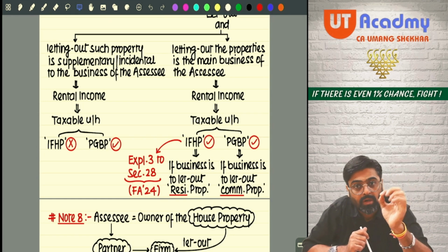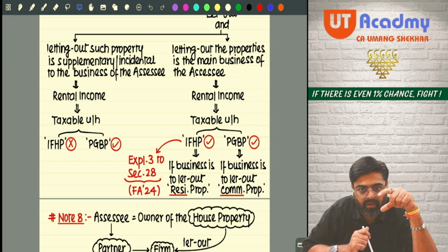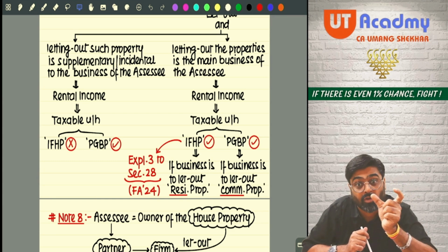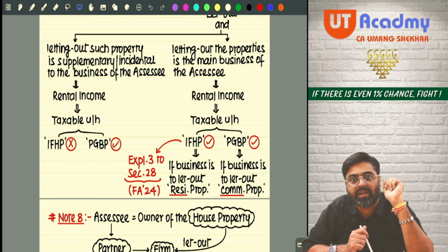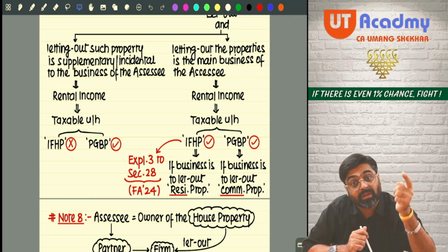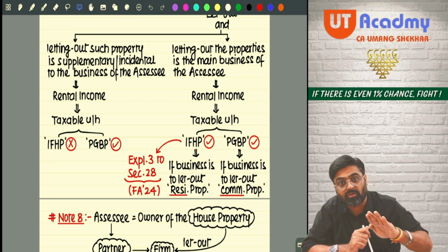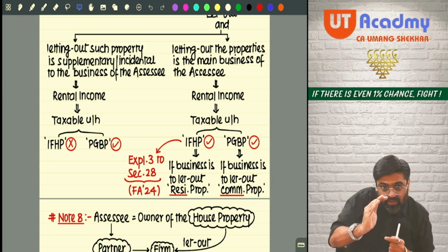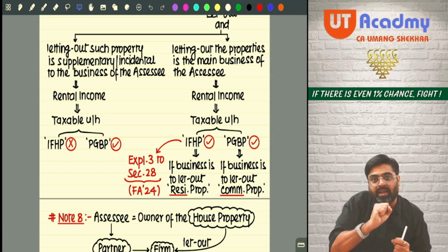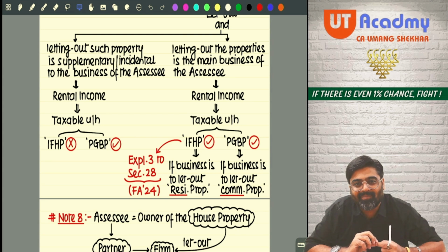And this was proved by looking at their memorandum of association. MOA, right? So whenever a company is formed, there is a MOA, in which the name clause is there, the situation clause is there, and one very important clause, the object clause. With what object is the company getting formed? Third clause, object clause. So in that object clause of the company, it was written that the company is formed to do the business. What type of business? Acquiring the property, giving them on rent and earning rental income. This was written in the memorandum.